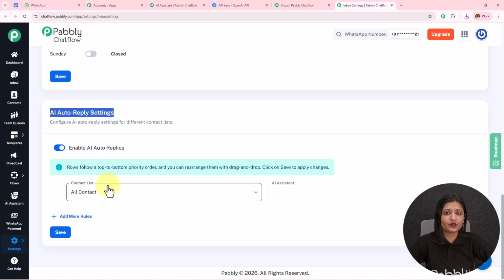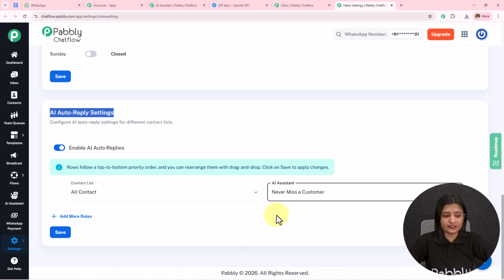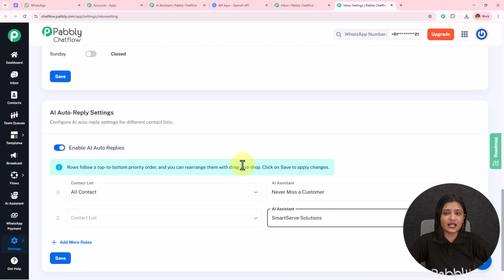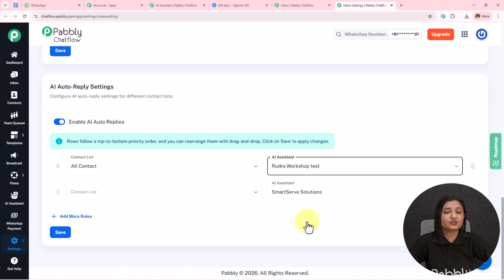And over here I have not created any contact list. You have to create the contact list, select that list, and assign an AI assistant to that list. Or you can add more rules, select another list, and select another AI assistant for that list, or you can, like this, select all the contacts and assign another AI assistant to all the contacts. You simply have to save this, and in this manner all the AI assistants which you have assigned to particular lists and to all the contacts will be assigned successfully.